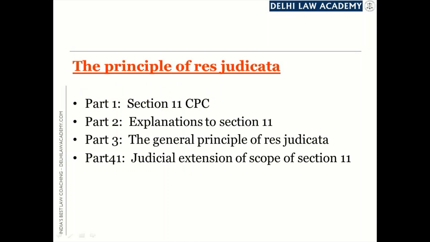We shall study the principle of res judicata in 4 parts. Part 1, Section 11 of the Civil Procedure Code. Part 2, explanations to Section 11. There are 8 explanations in all. Part 3, the general principle of res judicata. And Part 4, judicial extension of the scope of Section 11.